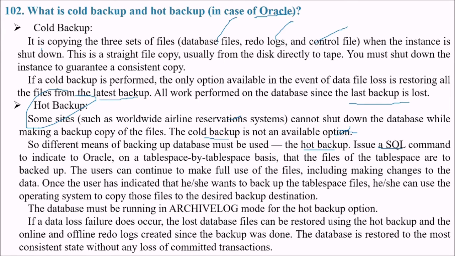Once the user has indicated that they want to back up the tablespace files, they can use the operating system to copy those files to the desired backup destination. The database must be running in archive log mode for the hot backup option. So if a data loss occurs, the lost database file can be restored using the hot backup and the online and offline redo logs created since the backup was done. The database is restored to the most consistent state without any loss of committed transactions.